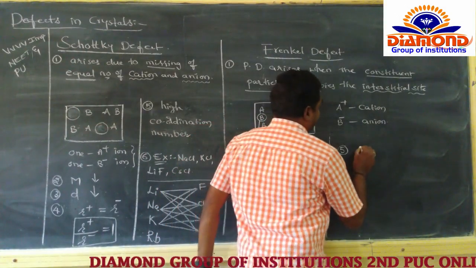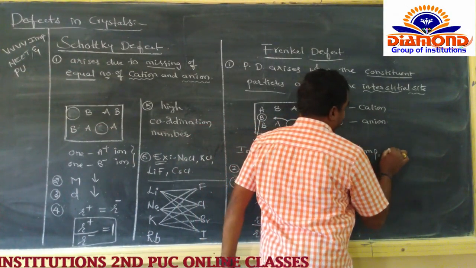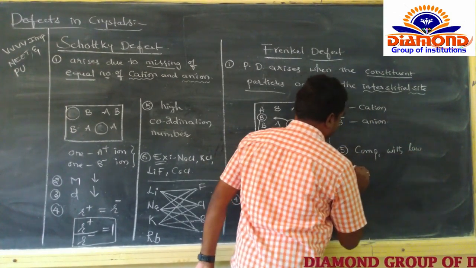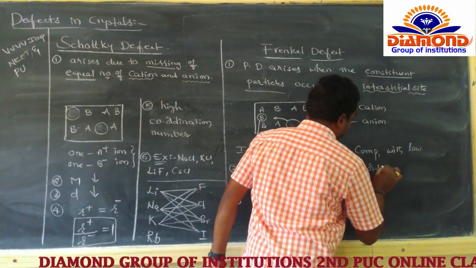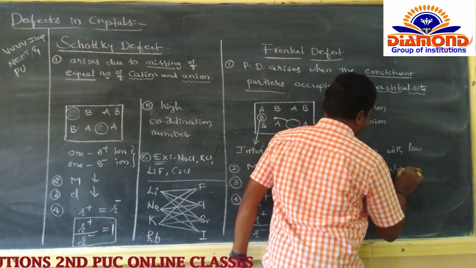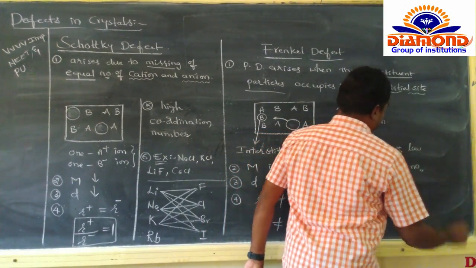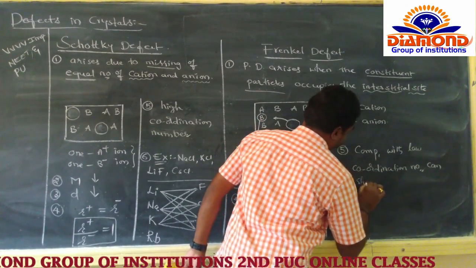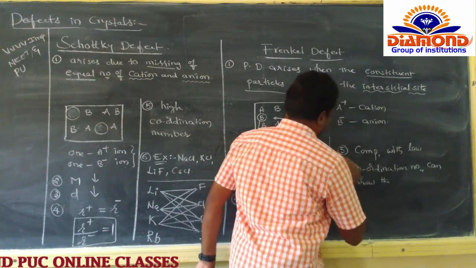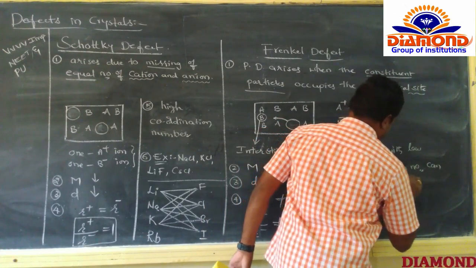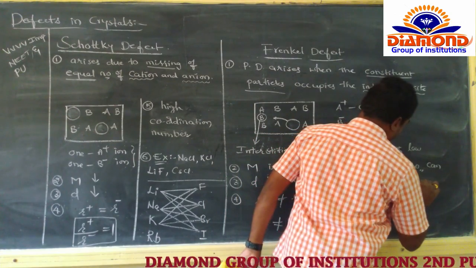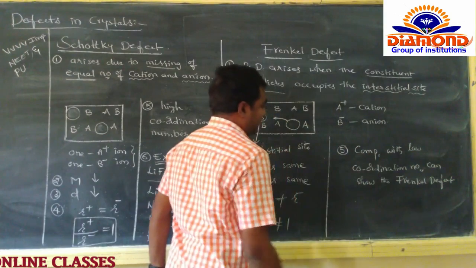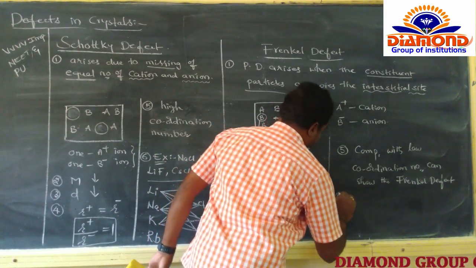The compounds with a low coordination number can show the Frenkel defect. Next the last one, examples.